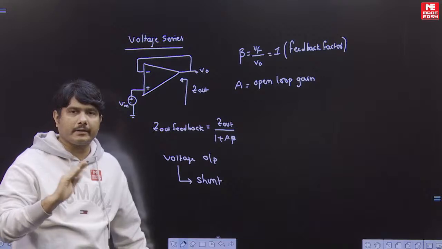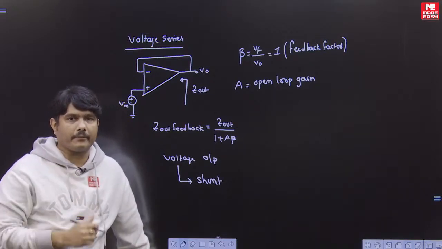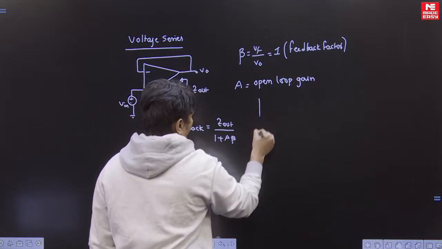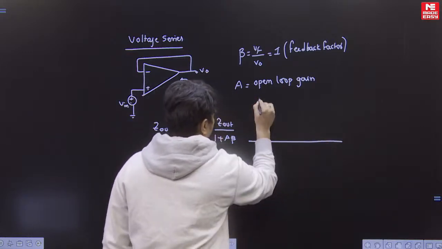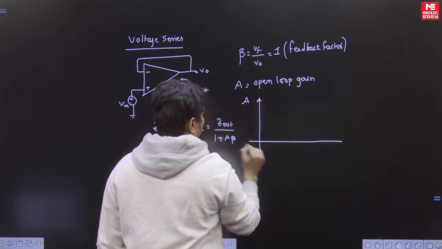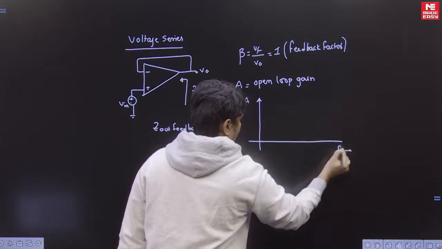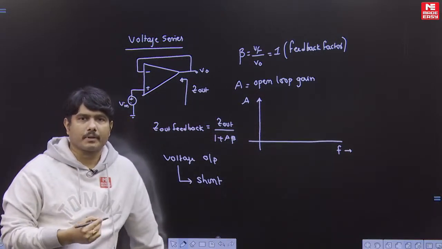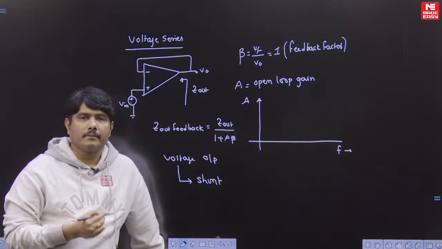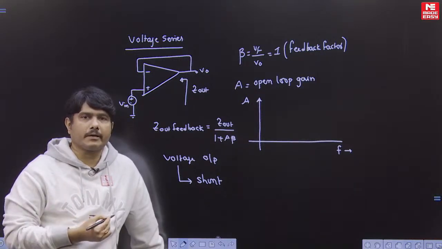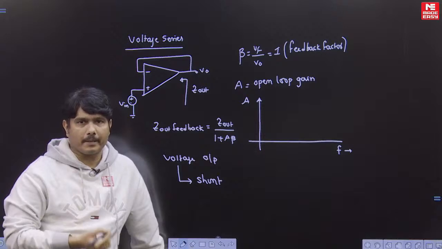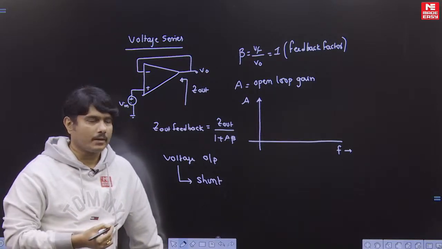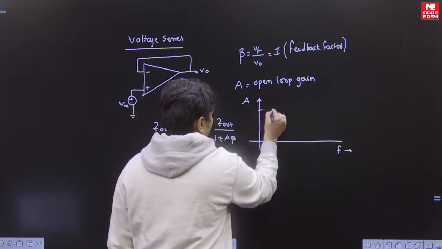Now I want to see Z0 with respect to frequency. How to do it? If you have the gain response for an op amp, first of all we will see the gain response, A versus frequency. Everybody knows, I think, an op amp has a low pass response. It cannot be high pass or band pass. Band pass is a concept that comes for RC coupled amplifiers. There are no coupling capacitors in an op amp, so it's a direct coupled system. So the response may be like this.